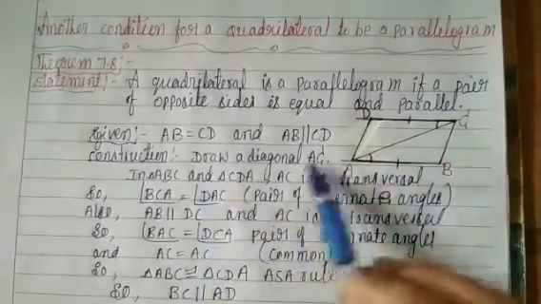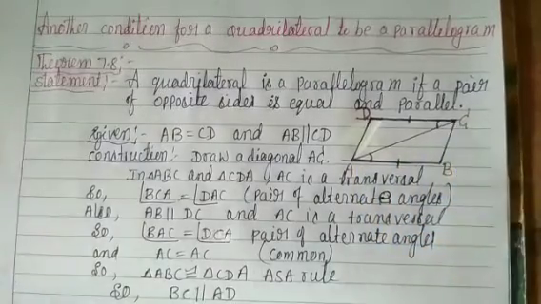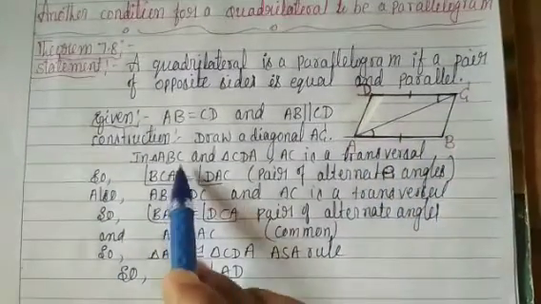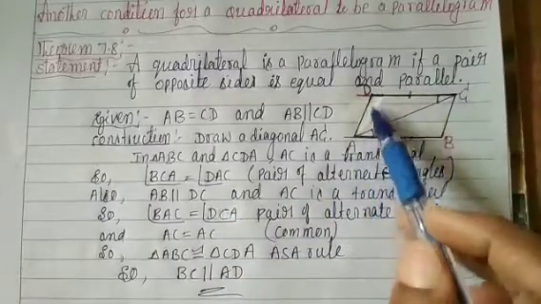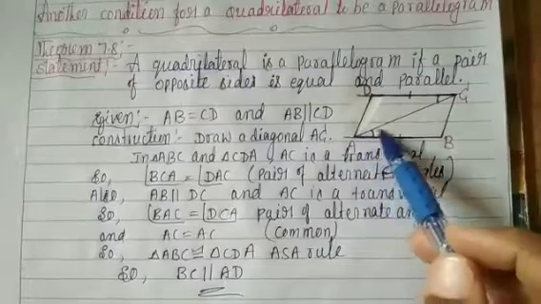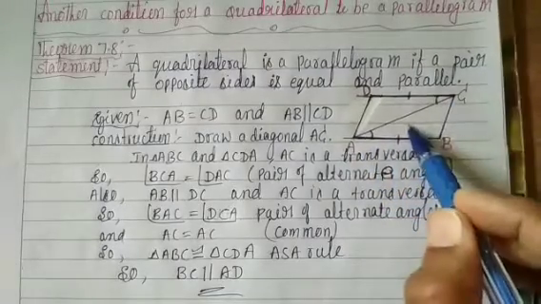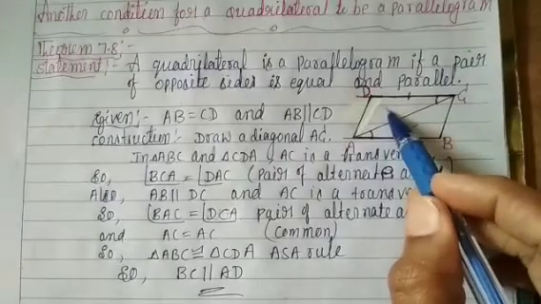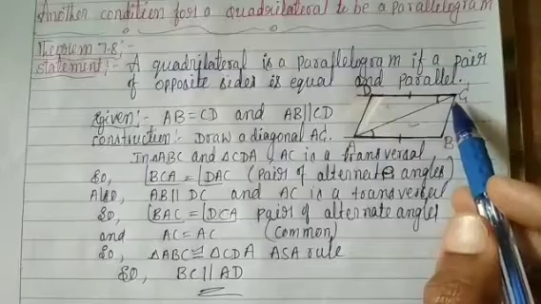Construction: draw a diagonal AC. In triangle ABC and triangle CDA, AC is a transversal.